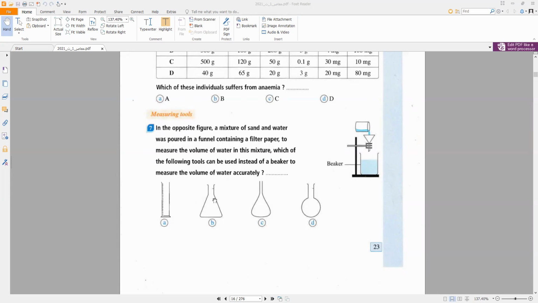Conical flask is used in titration. Volumetric flask is used to prepare standard solutions. Round bottom flask is used in preparation and distillation. So the tool used to measure the volume of liquid accurately is the graduated cylinder.